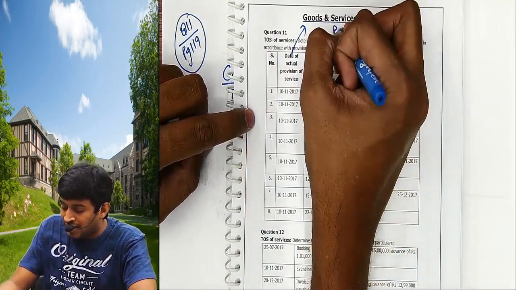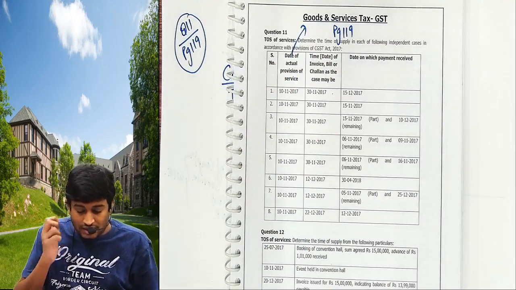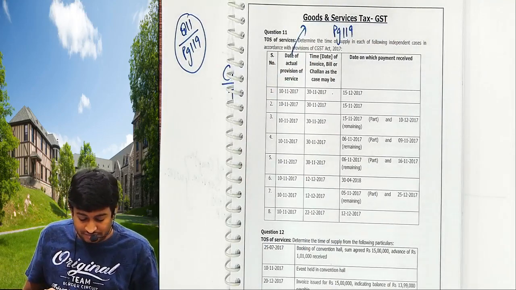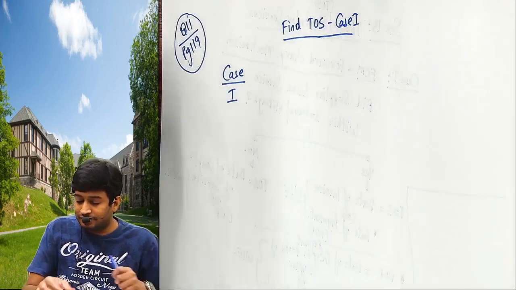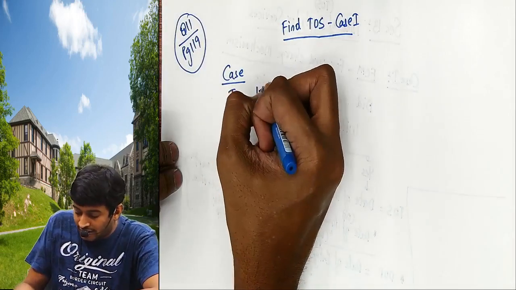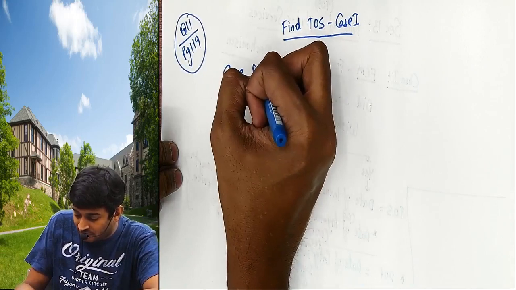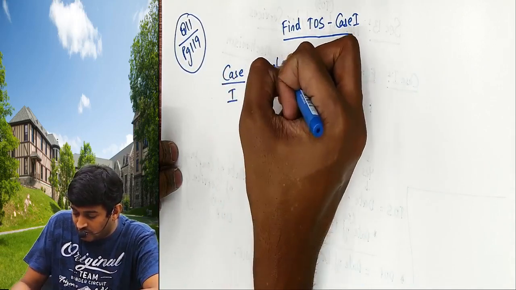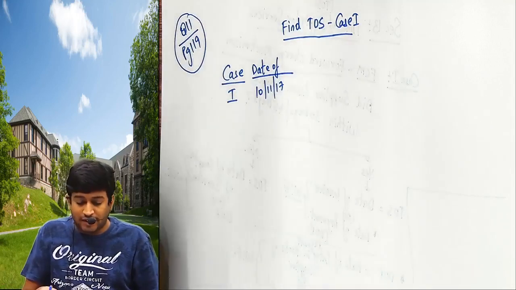We are on page 119. Date of completion of service is 10th November 2017.